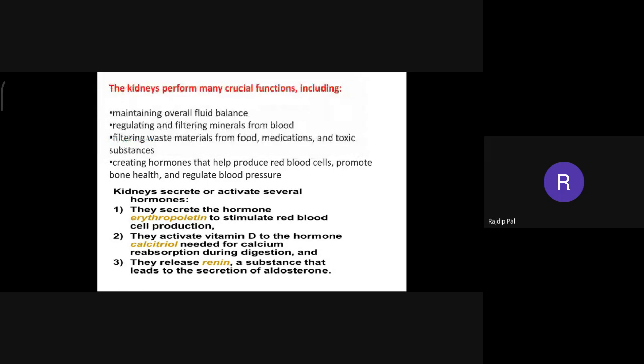And the last is renin, a substance that leads to secretion of aldosterone. This aldosterone then comes to blood pressure. So renin is indirectly or directly regulating our blood pressure.